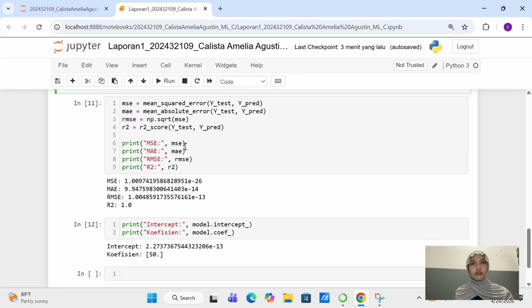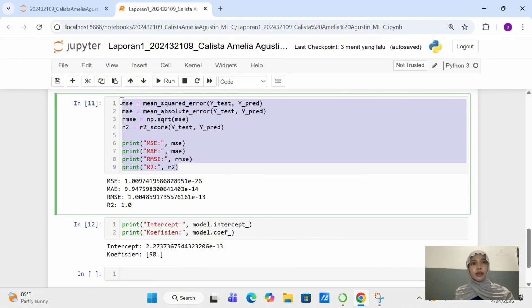Okay, then I evaluate the model. I use several metrics such as MSE, MAE, RMSE, and R2. The results show that the error values are very small, close to 0, and the R2 value is 1.0. This indicates that the model has a very high level of accuracy.